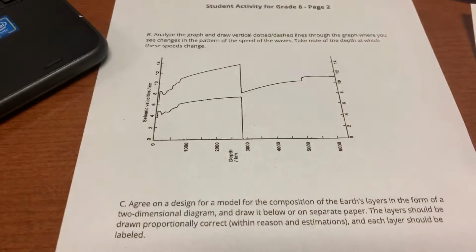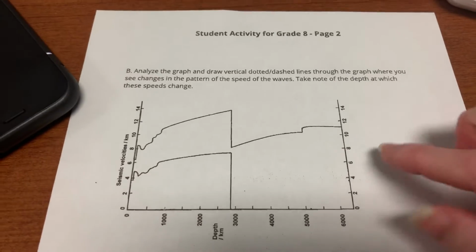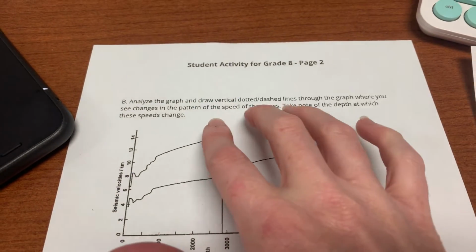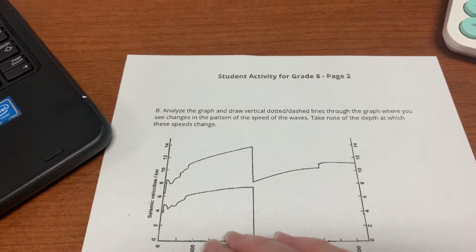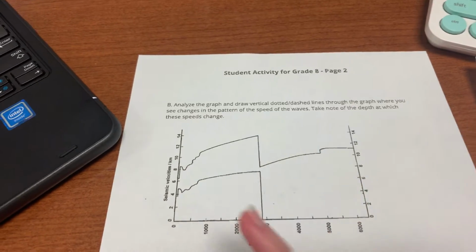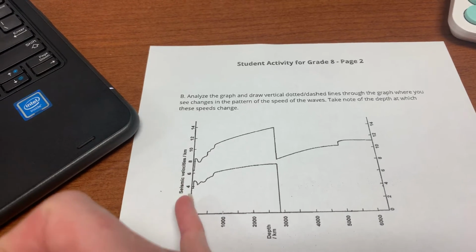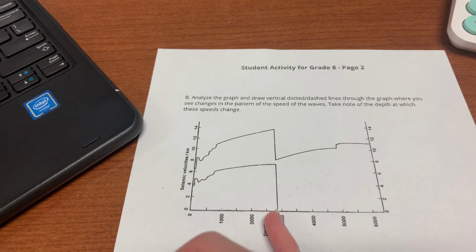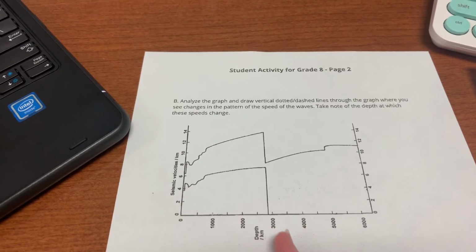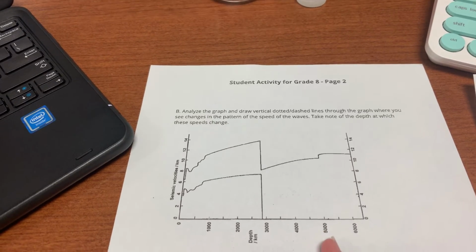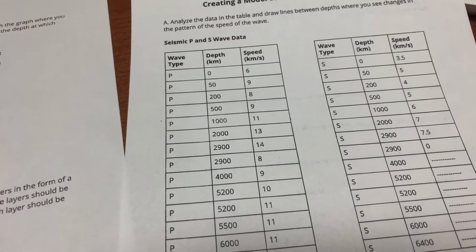Okay, now you have one more. These are the other questions. It says here, analyze the graph. So you got to look and take note. Now you don't have to put the dotted lines because you might be able to highlight, but I don't know. If you can, it's fine. Okay, but you should notice there's a drop there. Wait a second, here's a drop here. That line disappears at this number. And then this line here drops at this number. It's very close to this information if you don't notice.